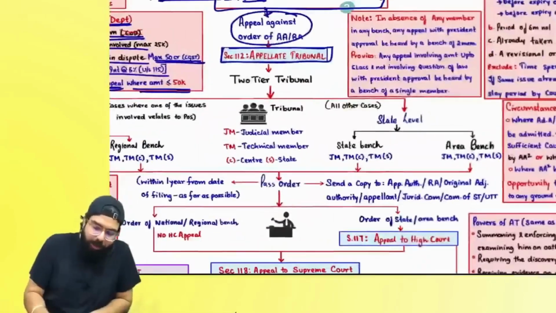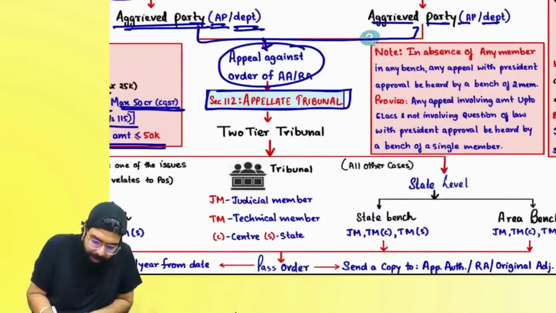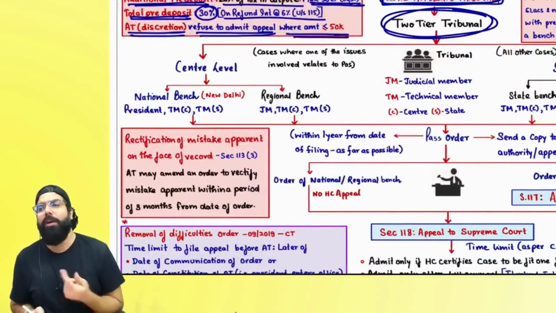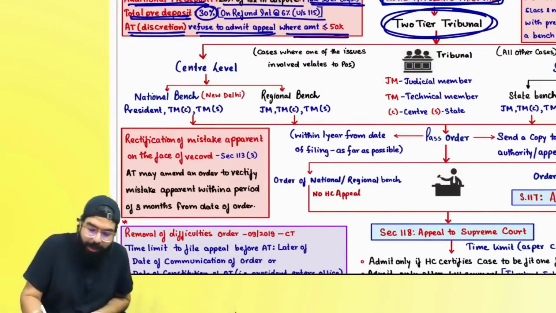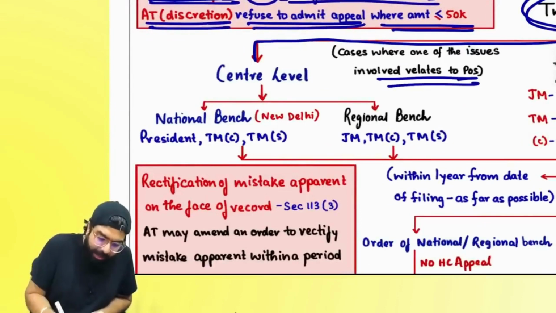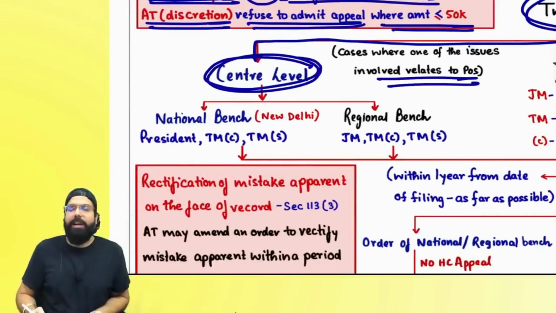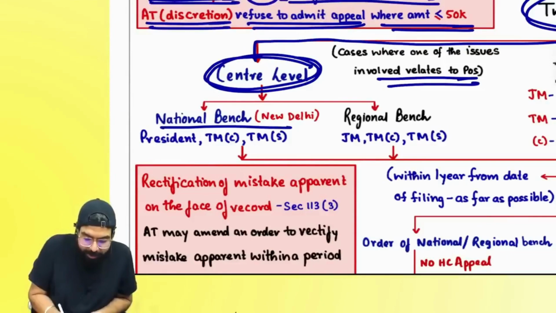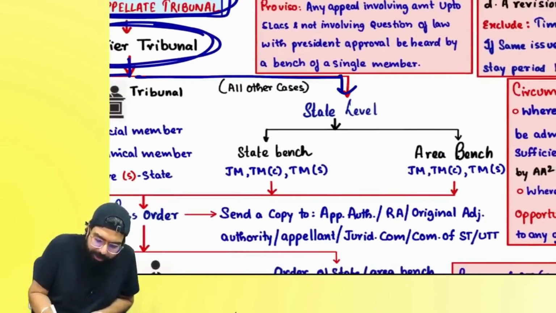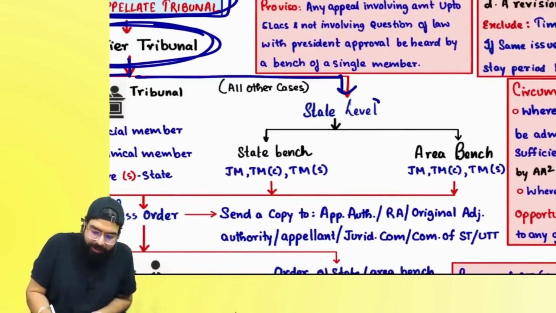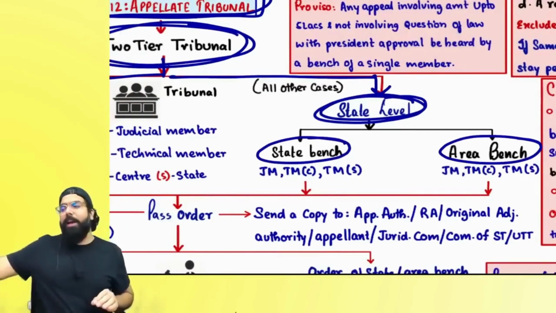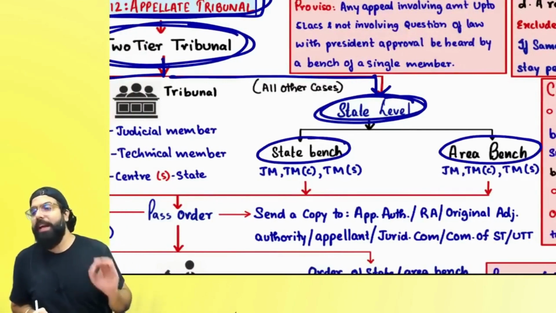Right, everyone? Once your appeal goes to the appellate tribunal, remember one thing, the appellate tribunal is to be constituted, and it will be constituted in what? A two-tier appellate tribunal will be there. If your case involves a place of supply related issue, then you have to go to the central level appellate tribunal. In the central level appellate tribunal, we have the national bench and the regional bench. Or if your case does not involve place of supply related determination, then you have to go to the state level. At the state level you have the state bench, and the state benches are further divided into area wise benches.